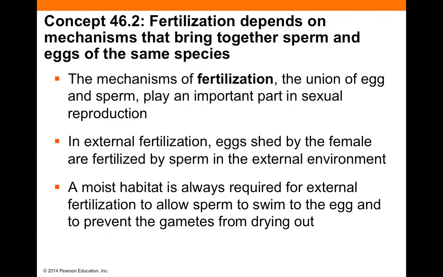In sexual reproduction, no matter the pattern of how an animal reproduces, the goal is for the sperm and egg to come together in a process known as fertilization. And there are two different ways fertilization can happen: external and internal. External fertilization is where the sperm and egg come together outside of the organism. This needs to occur in a moist environment, so an aquatic or a very humid terrestrial habitat, because the eggs don't have shells and you don't want them to dry out. Plus, you need a medium for the sperm to be able to swim over to where the eggs are.